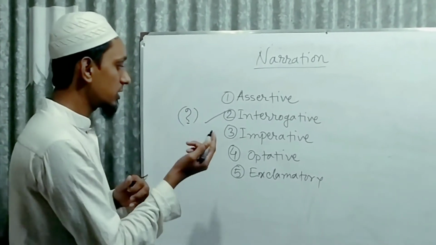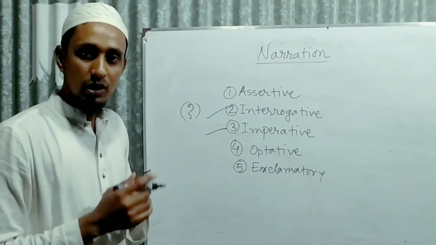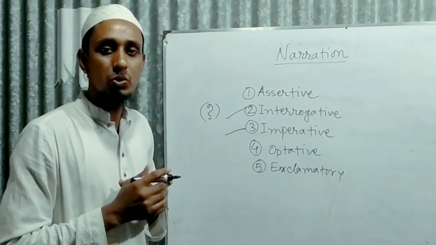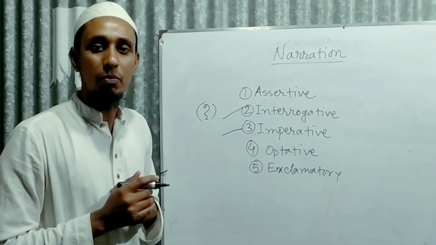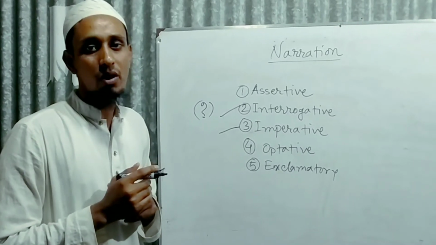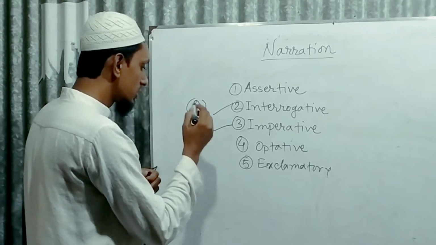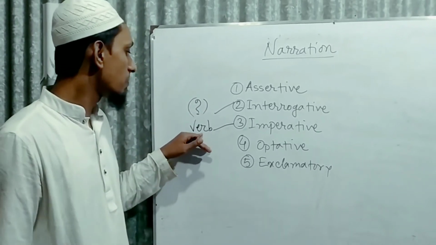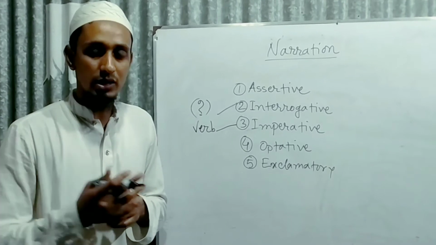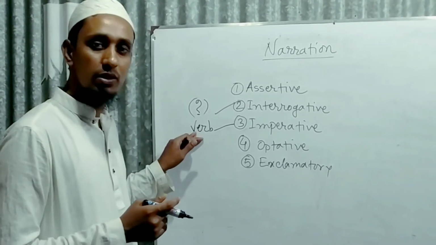Come to the next, an imperative sentence. What is an imperative sentence? An imperative sentence is a kind of sentence which starts with a verb. You will get a verb at the beginning of the sentence. So, if you see there is a verb at the beginning of the sentence but there is no question mark at the end of the sentence, then you can call it an imperative sentence.